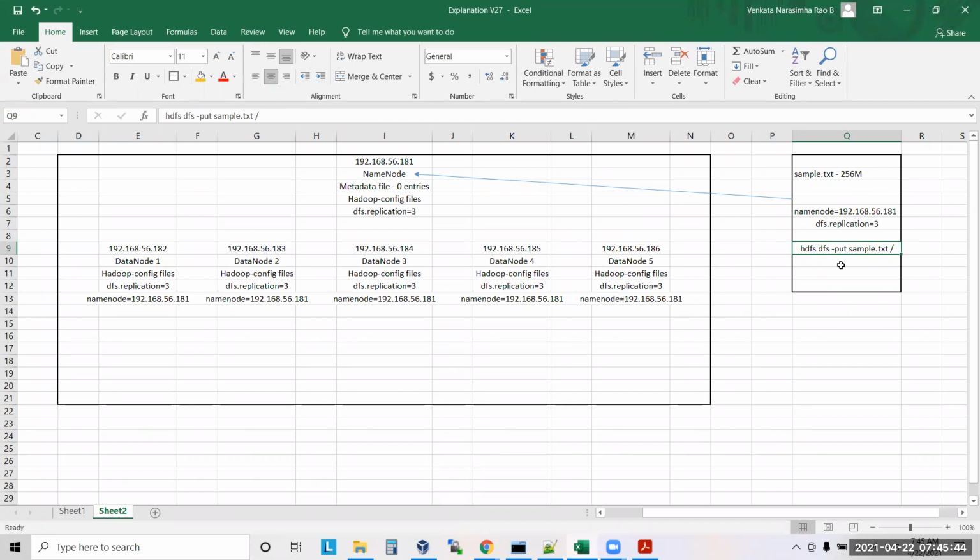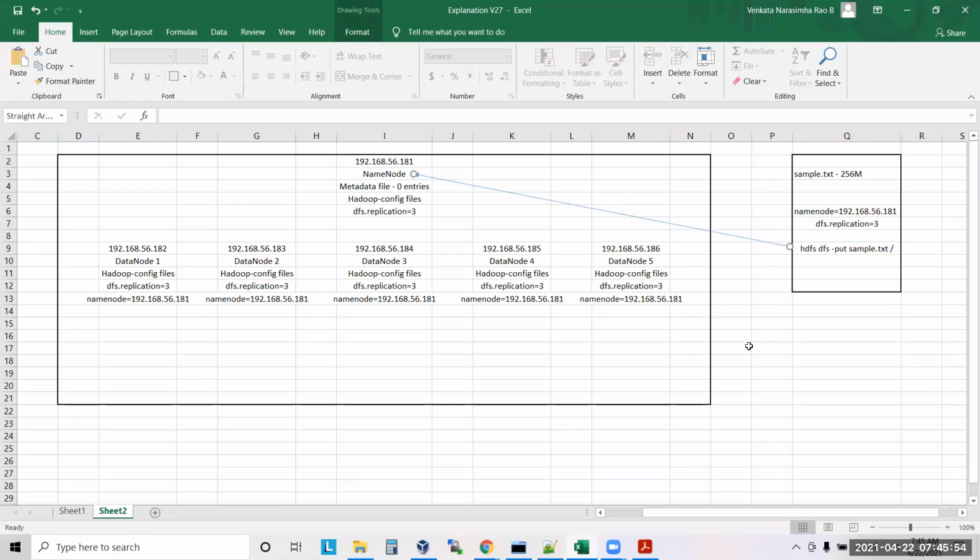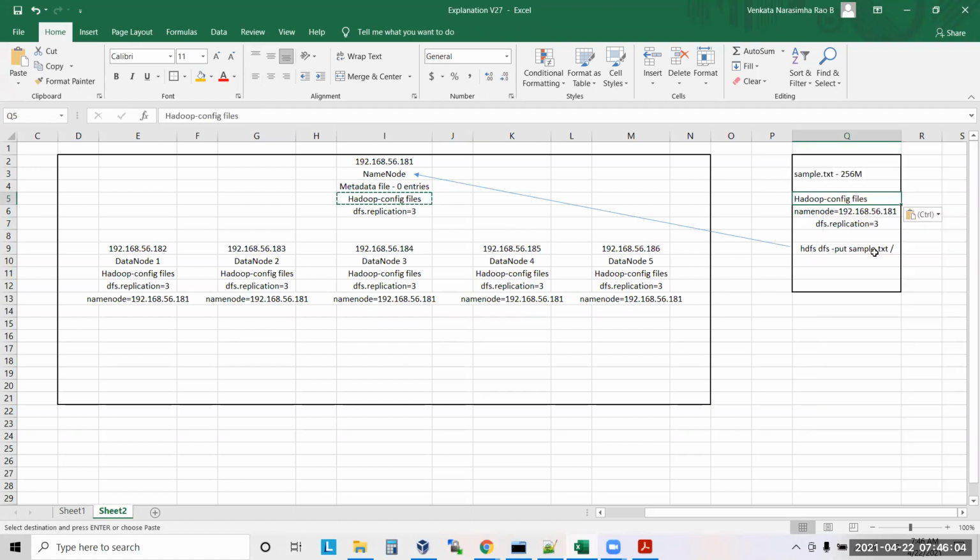No, we are not telling anything in the command. In that case, the system takes the default, whatever value is in the Hadoop configuration file on this machine.